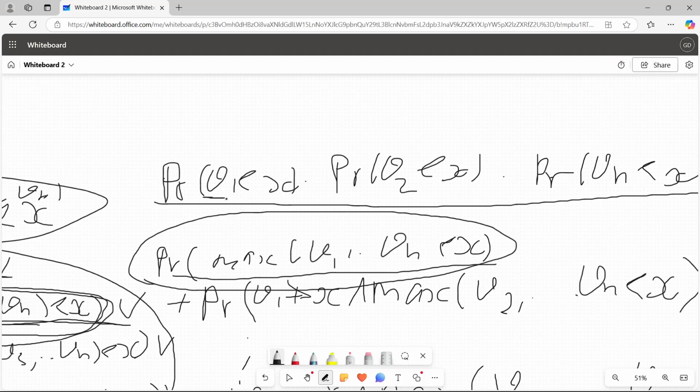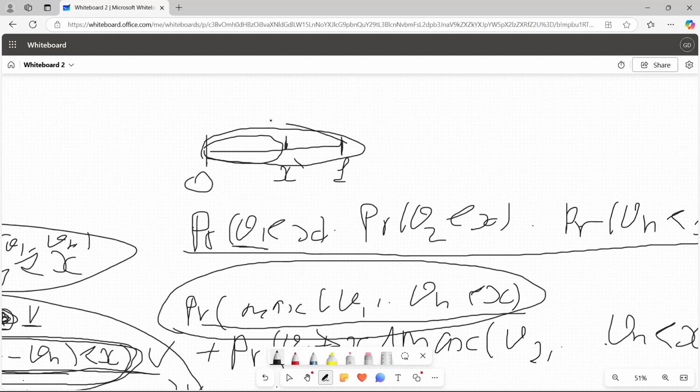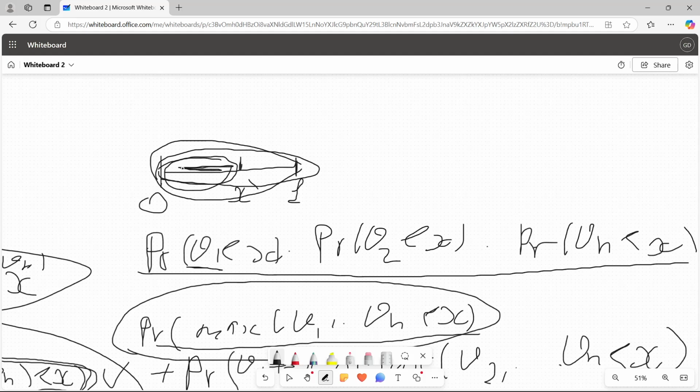And the probability that v is less than x, if you look at v1's distribution from 0 to 1, you write x here, the probability of it being in this area is this length divided by the whole length, which is x over 1, so it's just x.